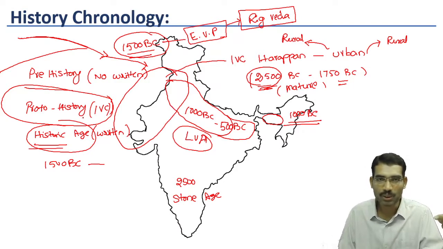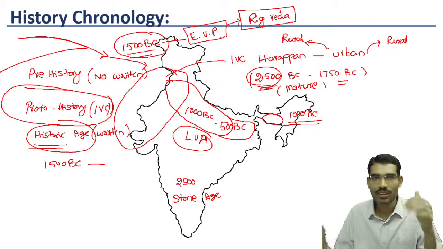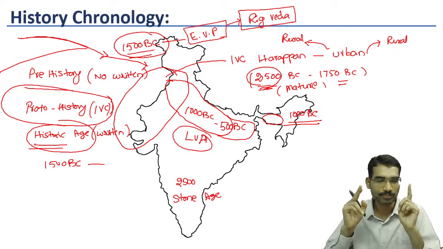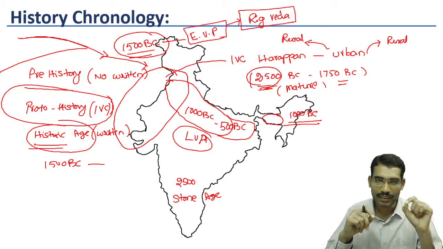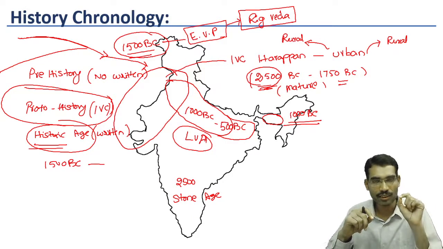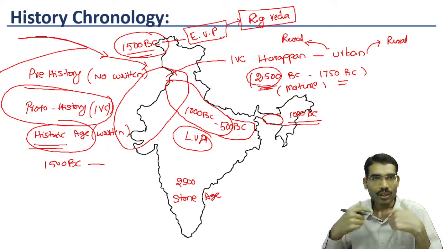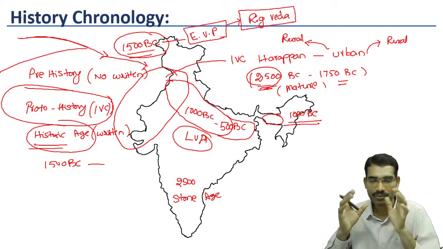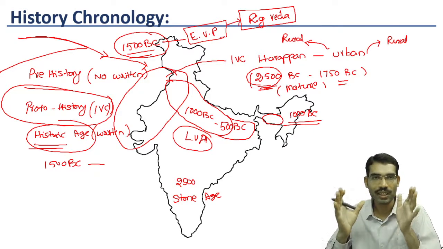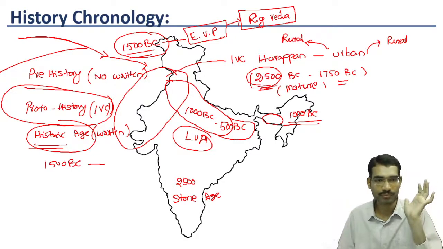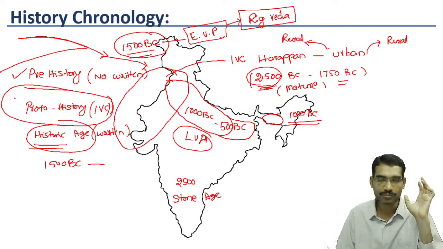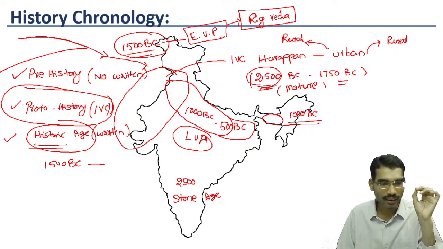What does proto-history mean? Historic age means written records should be there. Whereas in the Indus Valley civilization, we have written records in the form of a script, but still we are not able to decipher it. Even though it is available, we are not able to understand it. That's why we categorized the Indus Valley period as proto-history. So prehistory, proto-history and historic period.